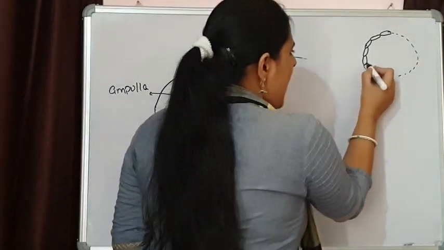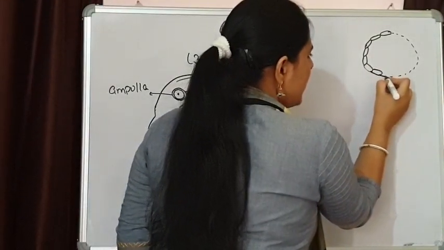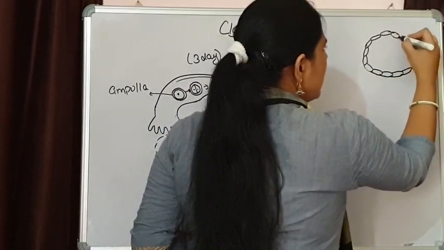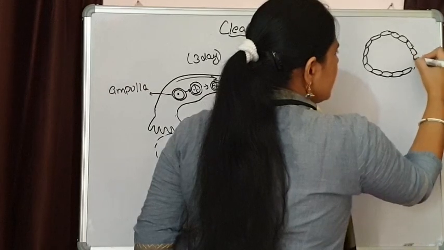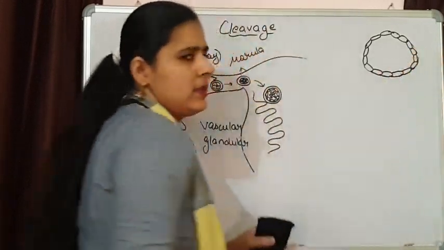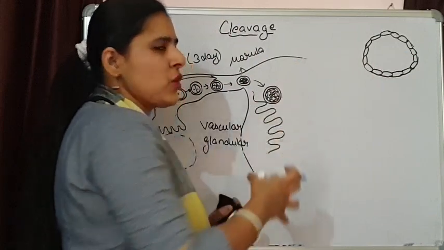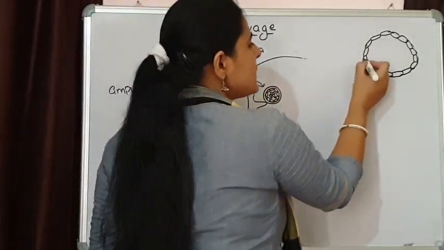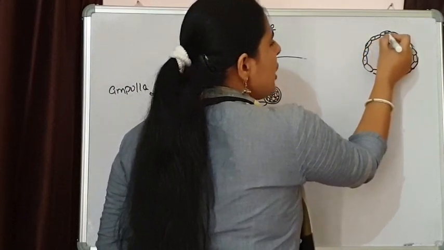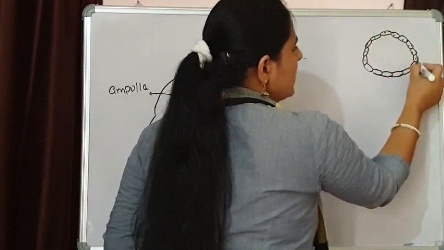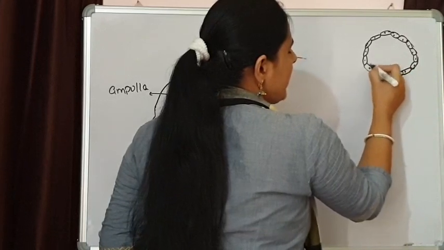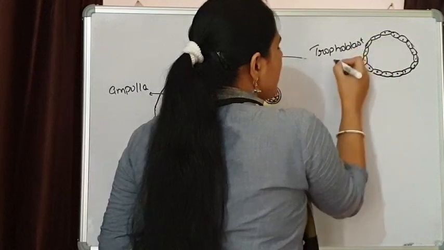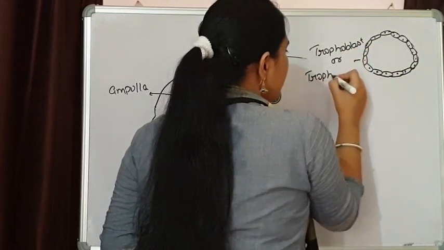So these outer cells are going to come in contact with the endometrium of the uterus, and they are going to start absorption from these endometrial walls, and now this layer of cells will be known as trophoblast, or you can say trophoectoderm.